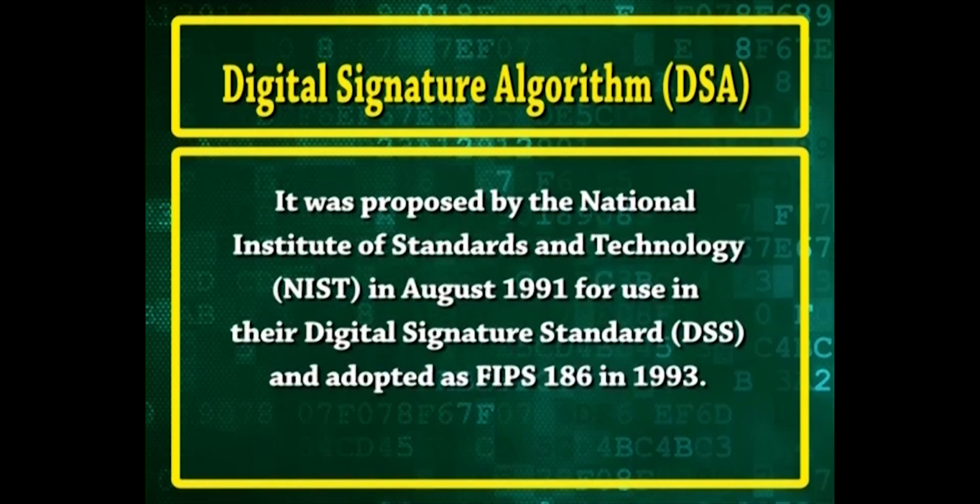It was proposed by the National Institute of Standards and Technology NIST in August 1991 for use in their digital signature standard DSS and adopted as FIPS 186 in 1993.